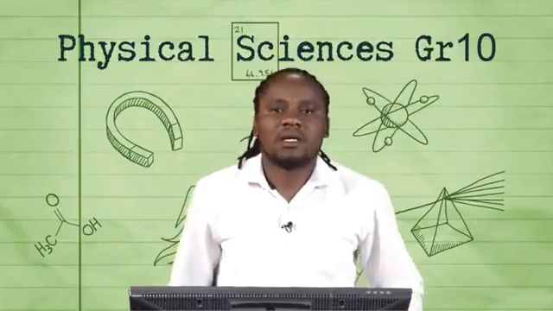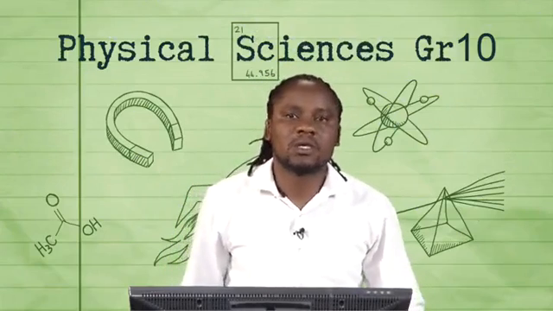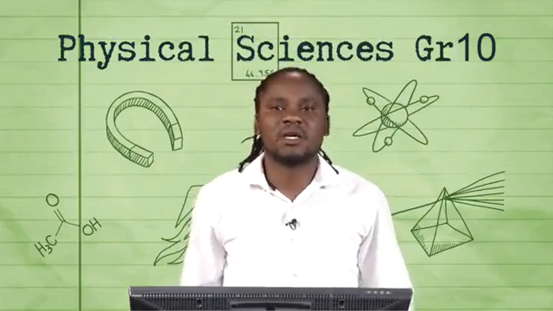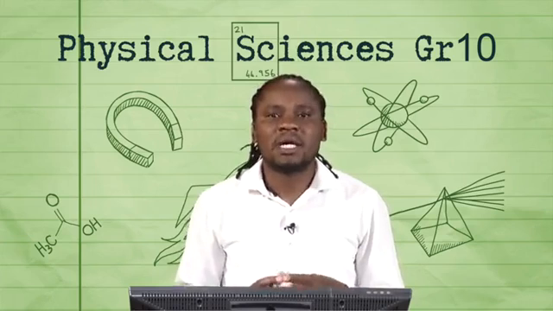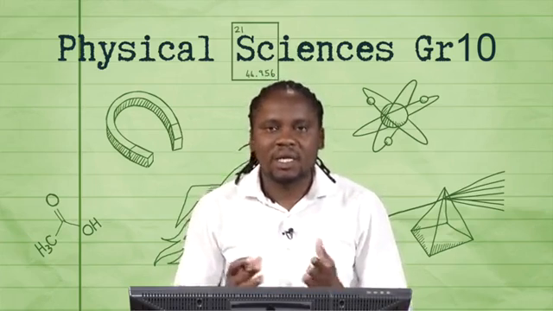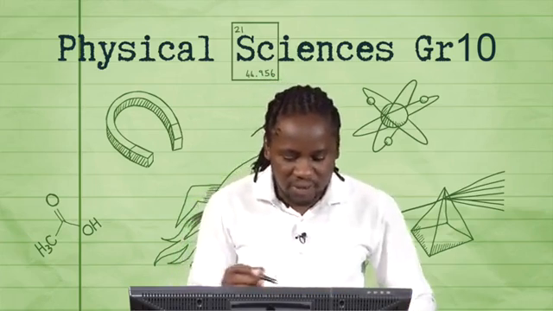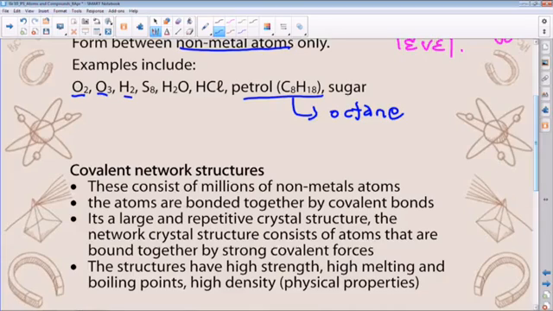Hi, welcome back, guys. After a short break, we were just talking about the molecular structures, as covalent bonding takes place between atoms of non-metallic elements. Right. The next part of covalent bonding that we shall look at is what we refer to as covalent network structures. These are network structures, as you may recall even from your biology that you did in the first term, your life sciences, we spoke about macromolecules. Sometimes we refer to these covalent network structures as macromolecules.